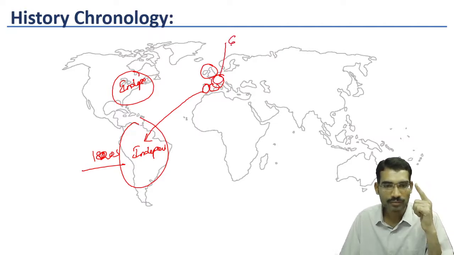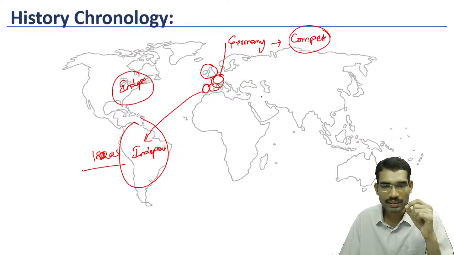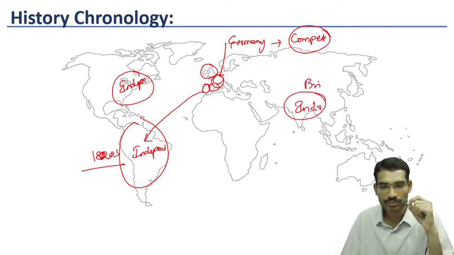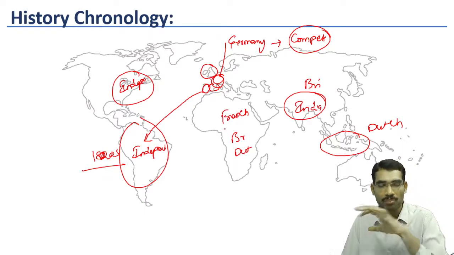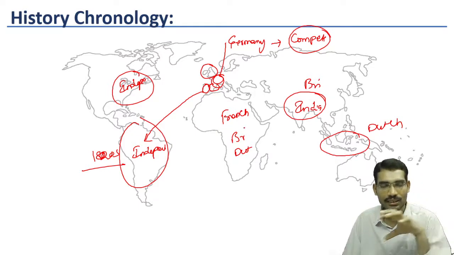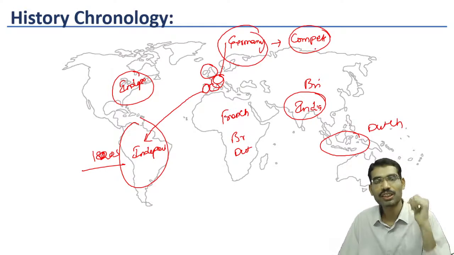German people, now they wanted to compete with previous powers. In 1870s, India was under British. Spice Islands were under Dutch. Now here British, Dutch, French, they have parceled all these territories among themselves. Germany now unified, now they wanted a share in the colonies.